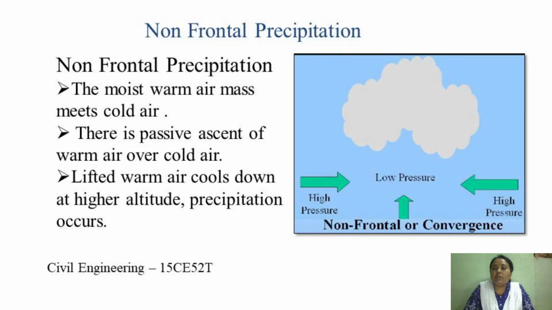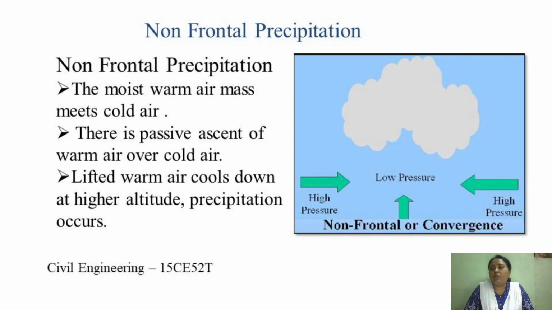So when these meet, there is a passive ascent of warm air over cold air. Due to the lightness of the warm air mass, there is a passive ascent of warm air over the cold air. Owing to this active undercutting, the lifted warm air cools down at higher altitudes and later on it results in precipitation.